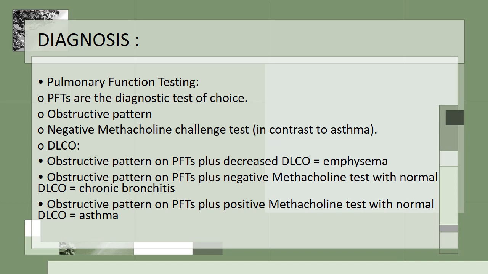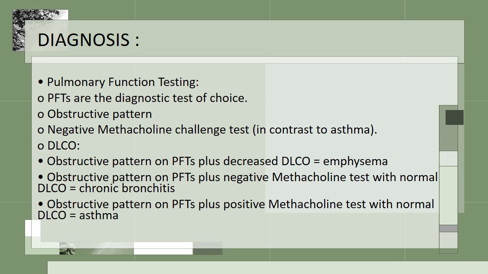Next is the methacholine challenge test. Methacholine is a bronchoconstrictor and when it is given in COPD, there will be no decrease in FEV1. However, in asthma, there will be a decrease in FEV1 of more than 20%. So basically, the methacholine challenge differentiates between asthma and COPD. There is no difference in COPD because there is permanent involvement of the air spaces, so the bronchoconstrictor will have no effect on the diseased alveoli or diseased bronchi.